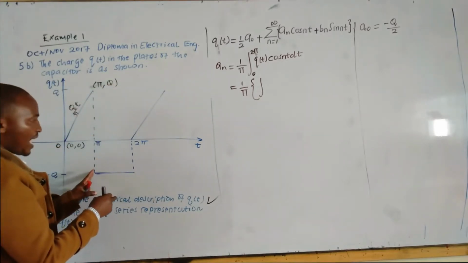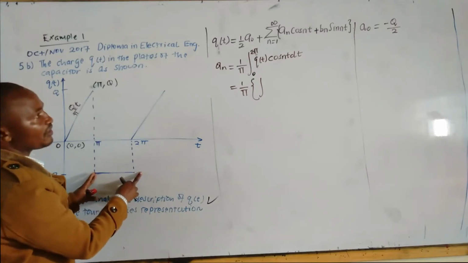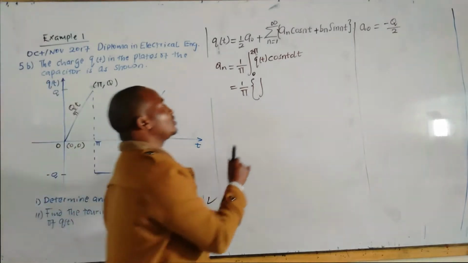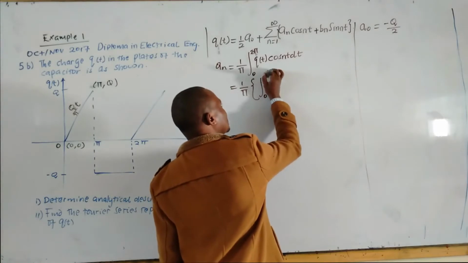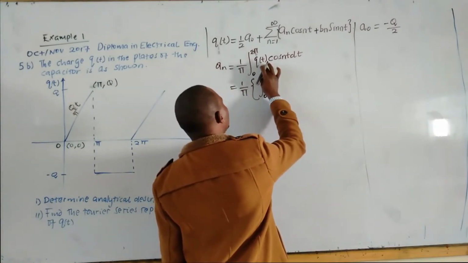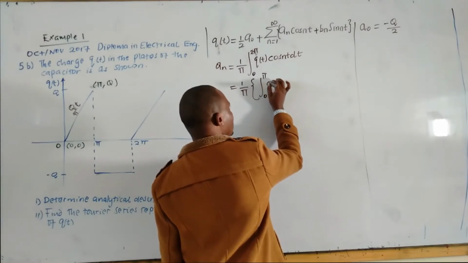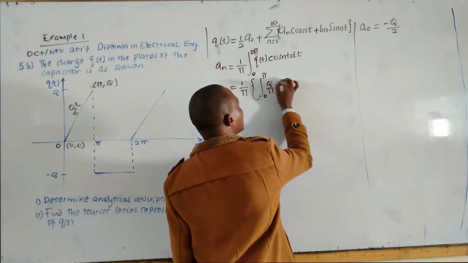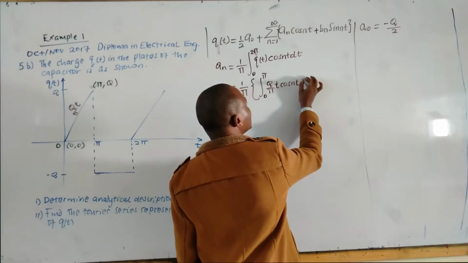Between pi and 2 pi, our q of t is equal to negative q. So we will split the limit of integration from 0 to pi, and you take q of t to be q over pi t, cosine t dt.